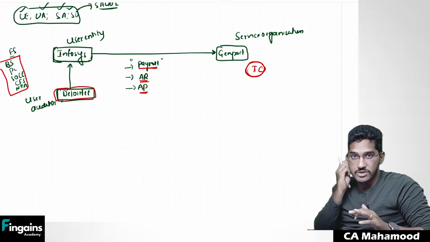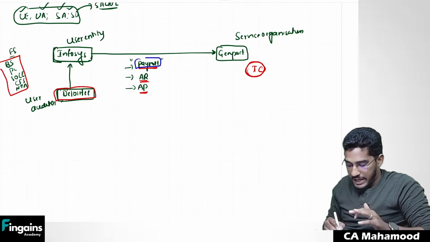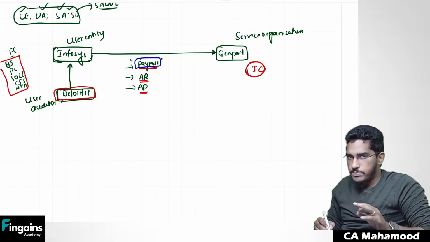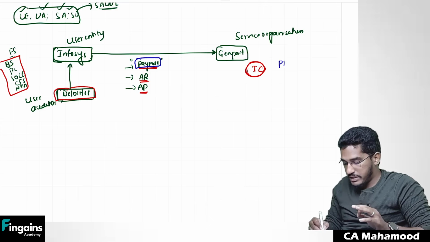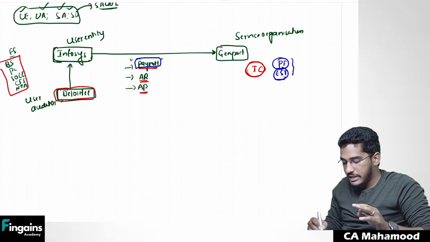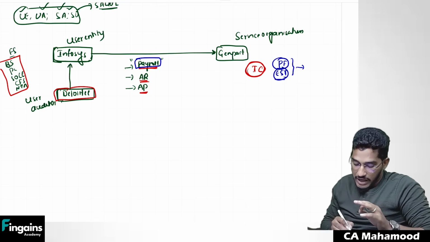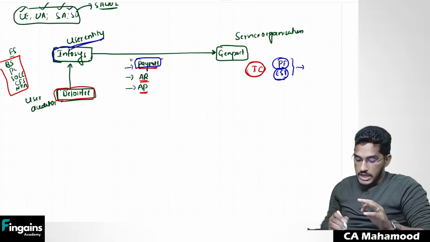Sir, why does Deloitte need this assurance? Take for example, here Infosys has outsourced their payroll activities. If Genpact doesn't have proper internal controls for deduction of PF, for deduction of ESI, and also whatever statutory obligations are there, if Genpact doesn't have proper internal controls to deduct PF, ESI and deposit with the regulatory authorities, ultimately the impact will not be on Genpact's financial statements. It is going to have an impact on the financial information of Infosys.